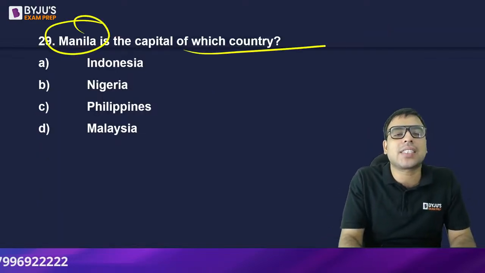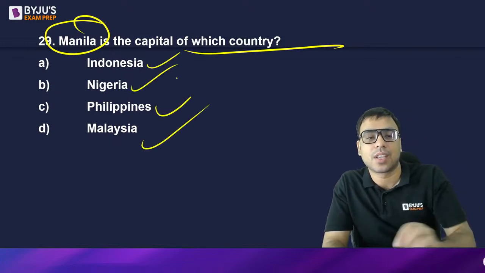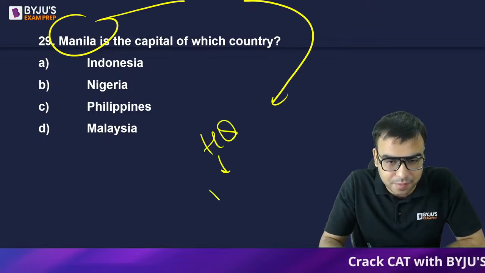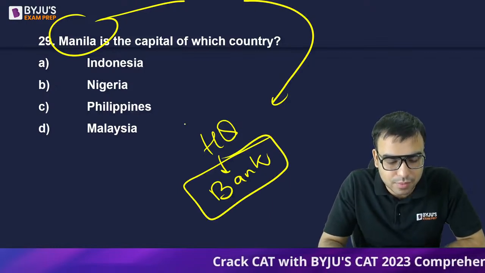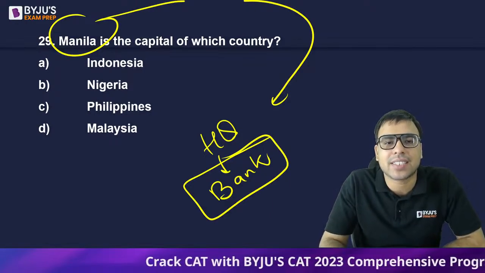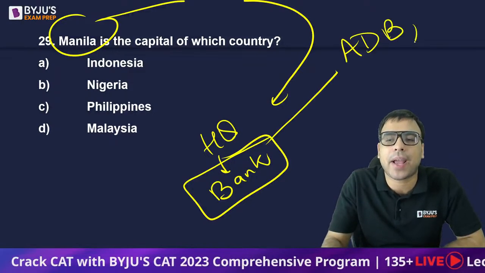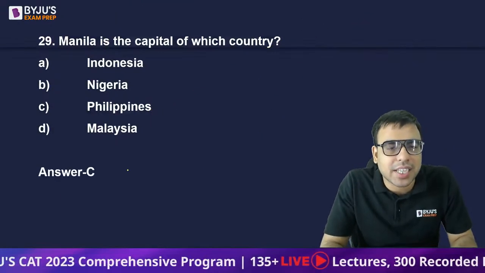Manila is the capital city of which country? Indonesia, Nigeria, Philippines, Malaysia. Here you will find the headquarters of a very famous bank. What is the name of that bank? Can anyone tell me? A very famous bank is headquartered in Manila. That is called ADB, Asian Development Bank. So here the right answer is Philippines. C is the right answer.